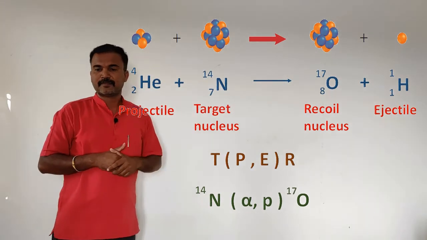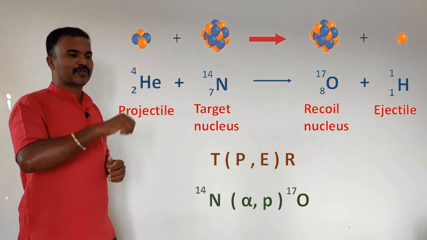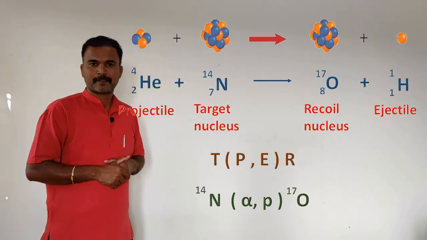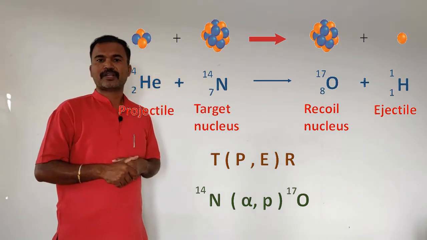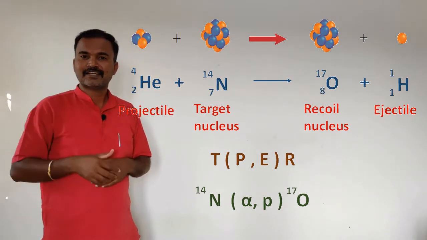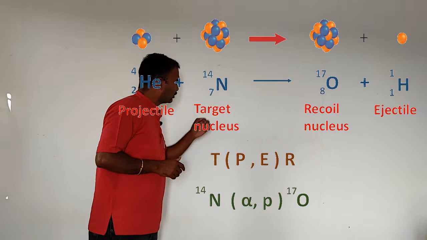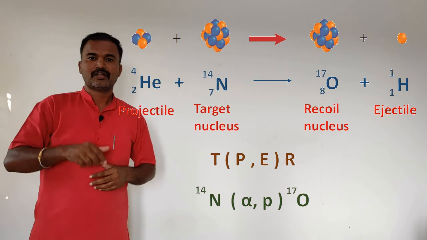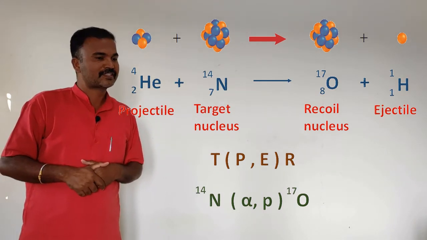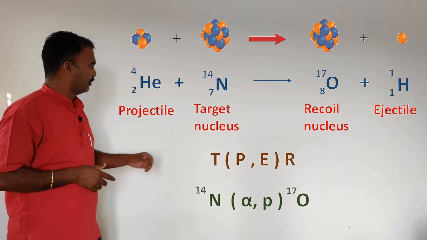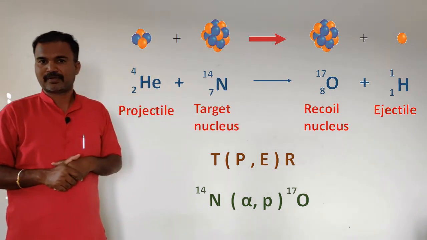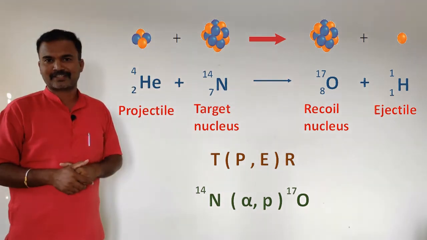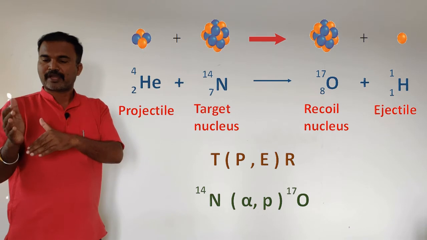Then open the bracket. Then what do you have to write? We have to write the projectile. Very good. Which is the projectile here? Alpha. You write the alpha particle, then put a comma, then we have to write the ejectile. Which is the ejectile? It is a proton. Very good. You write the proton, then close the bracket, then write the recoil nucleus. Which is the recoil nucleus here? It is oxygen. Very good. You write the oxygen. Okay. So, this is how we can represent a nuclear transmutation reaction in a condensed way.